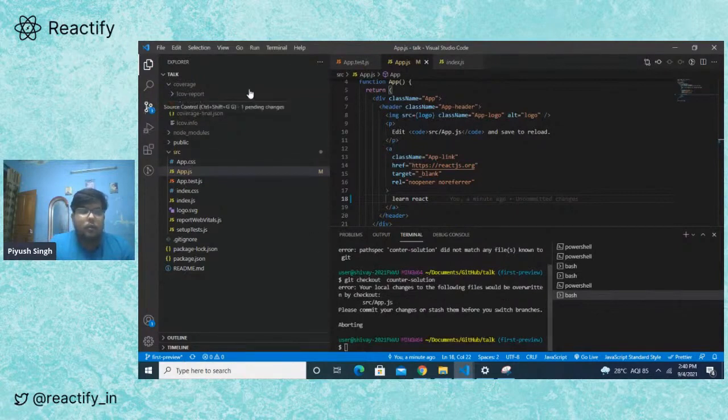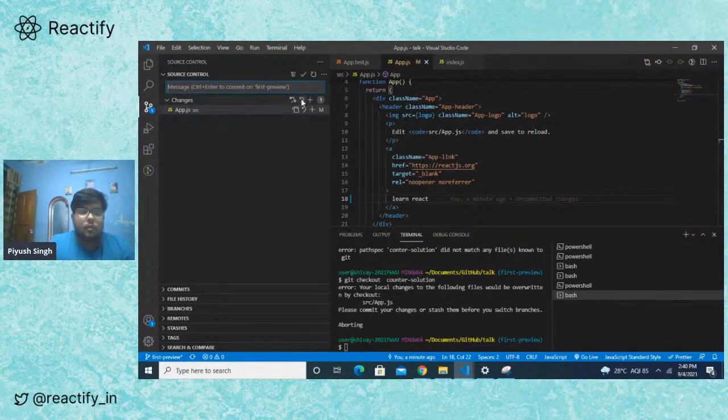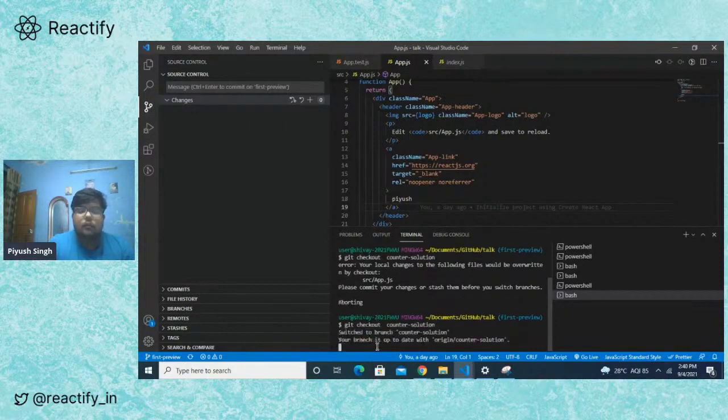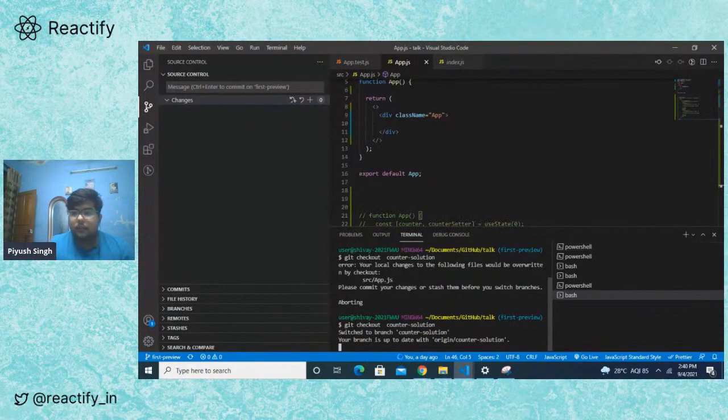Okay, need to first know what the changes are. Yes.